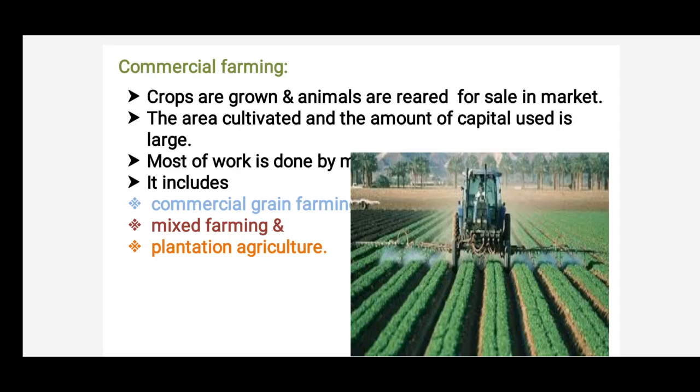So most of the work is done by machines because the land is so large. The farmer can use sophisticated machines like threshers, harvesters, seed drills, and other well developed technological machines in this kind of farming. So commercial farming is further classified into commercial grain farming, mixed farming, and plantation agriculture. Let's see each one of them in detail.